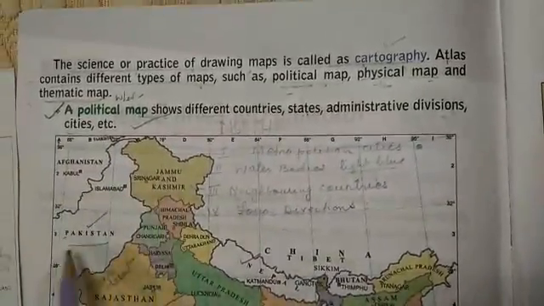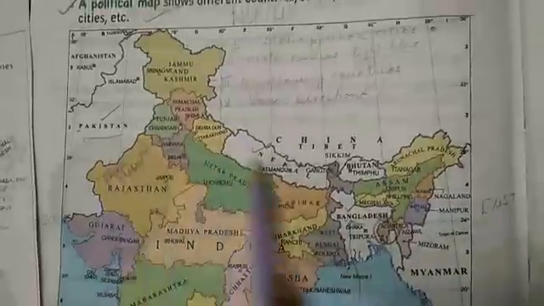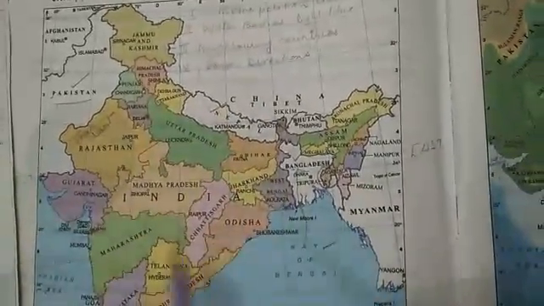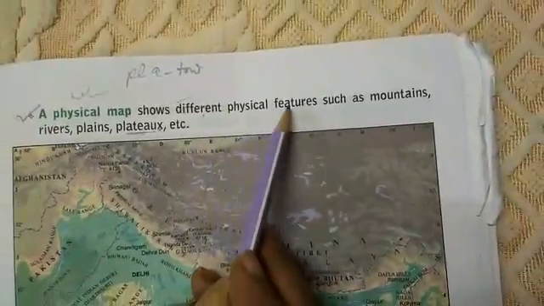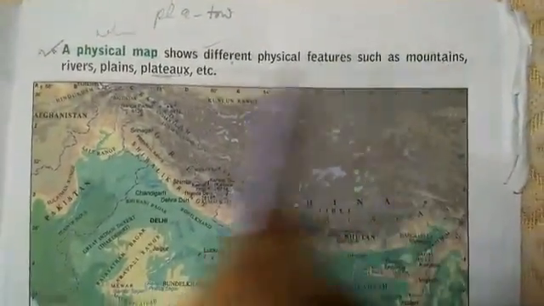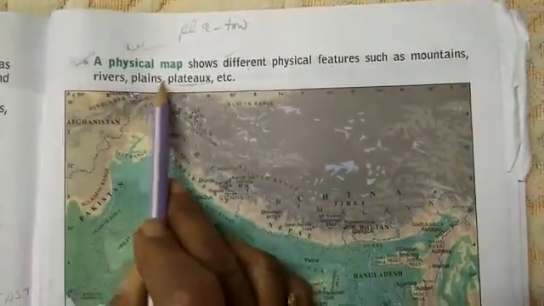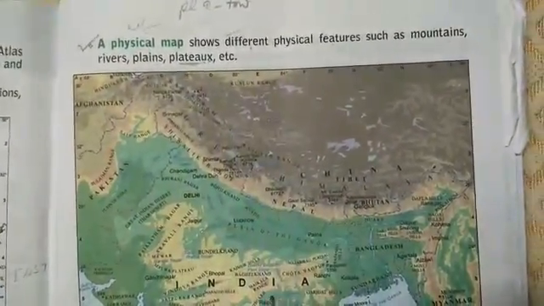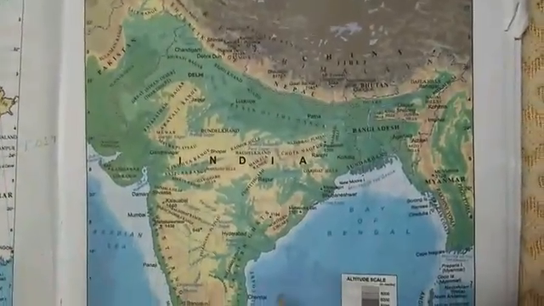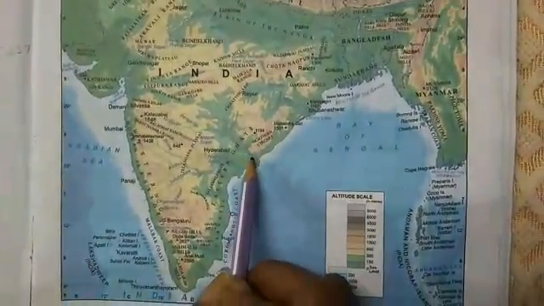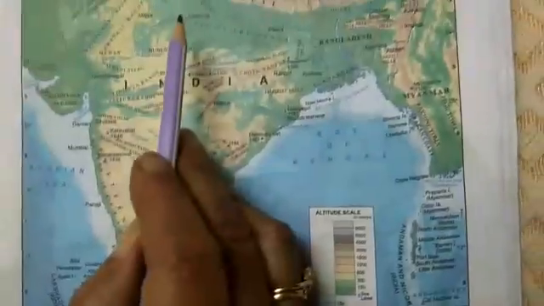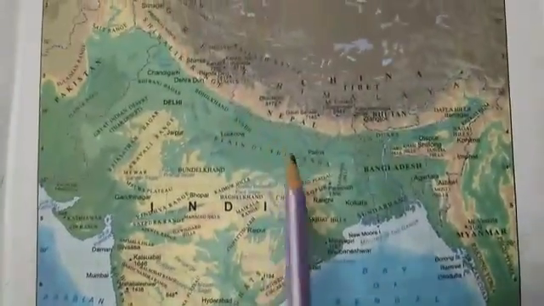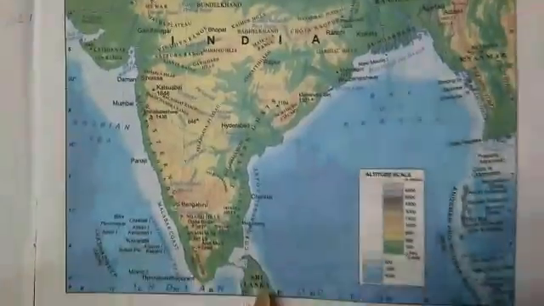Now we go to see these are all cities on our neighboring countries. On our neighboring countries, it is showing everything. Now, what will a physical map show? A physical map shows different physical features such as mountains, rivers, plains, and plateaus, etc. And here in the physical map, what can you learn? You learn about the mountains, about the rivers, about the plains, about the plateaus. Now turn to the next page.